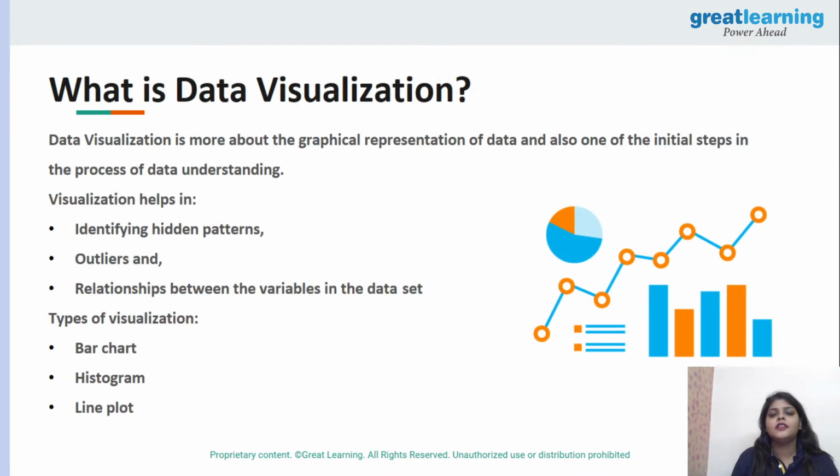Now let's move further and have a look at what data visualization is. So guys, what do you think about data visualization? I can see some of you have an idea about Power BI, or data science, or these particular terms. A quick response from all of you: how many of you have an idea about data visualization, maybe using Python or any other language? How many of you have worked with that?